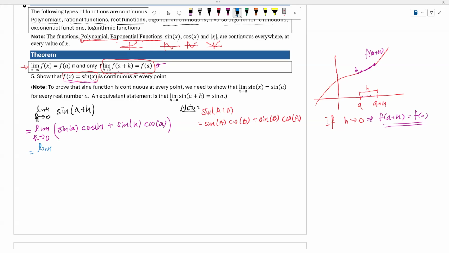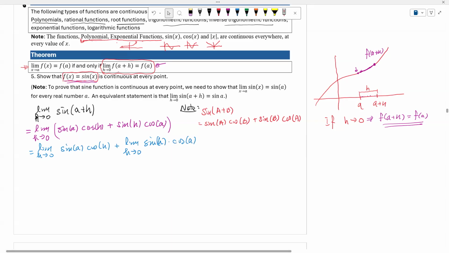And now using the limit law, we are going to rewrite this into the sum of two limits. And of course, sine of a is a constant, cosine of a is also a constant.